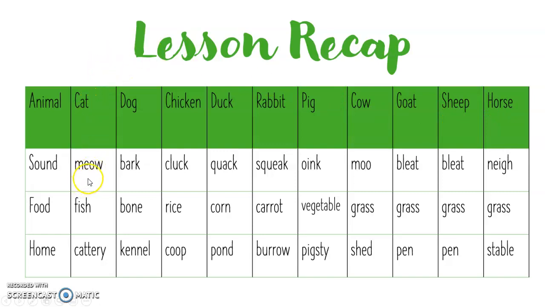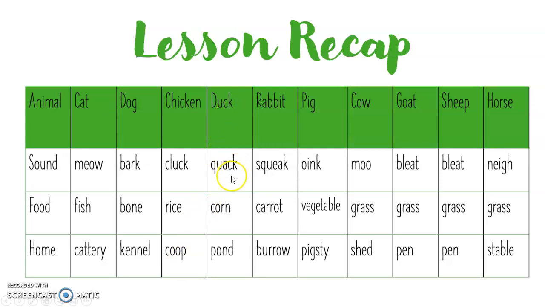Look at the cat. A cat meows. A cat eats fish. A cat lives in a cattery. What about a dog? A dog barks. A dog likes bones. A dog lives in a kennel. A chicken clucks. A chicken likes rice. A chicken lives in a coop.